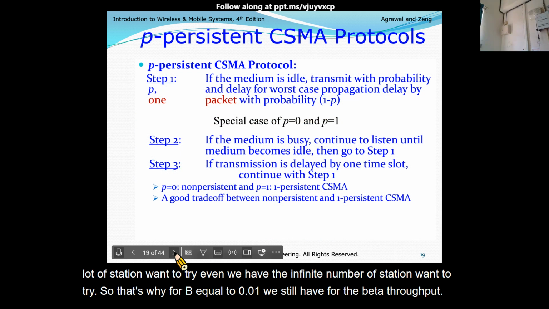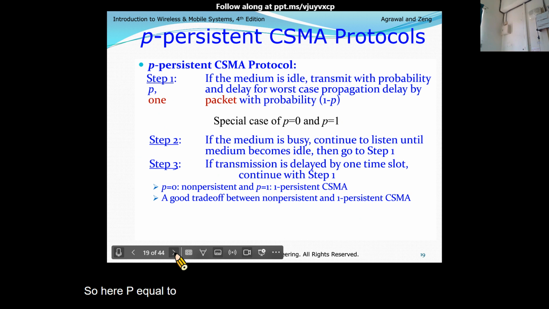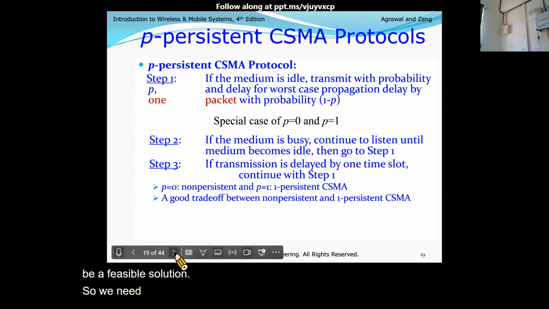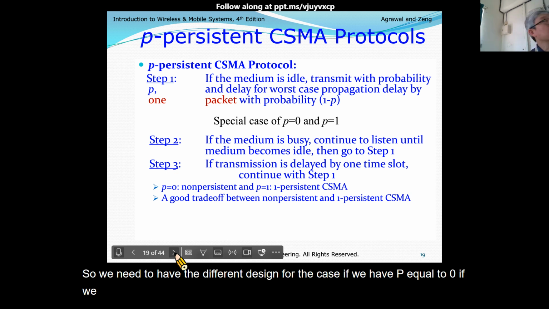So here, P is a really small value, not 0, because 0 won't be a feasible solution. We need a different design for the case of P equal to 0. If you want to map 0, then we have non-persistent.